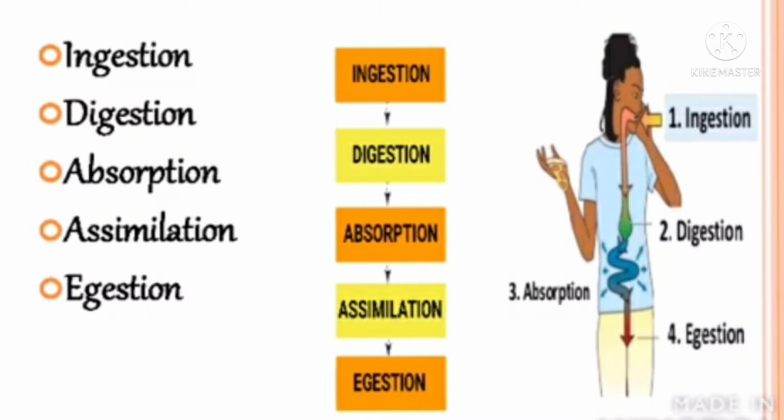So ingestion, digestion, absorption. Fourth is assimilation, and the last is egestion. So these are the 5 basic steps of nutrition.